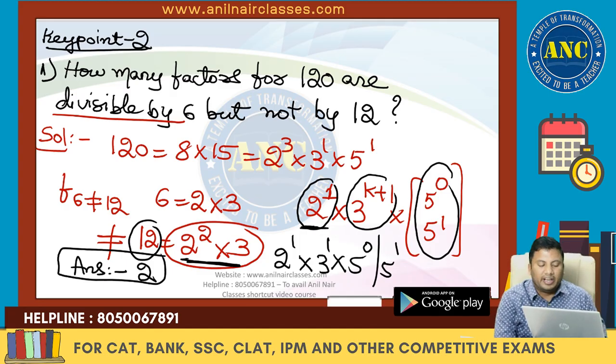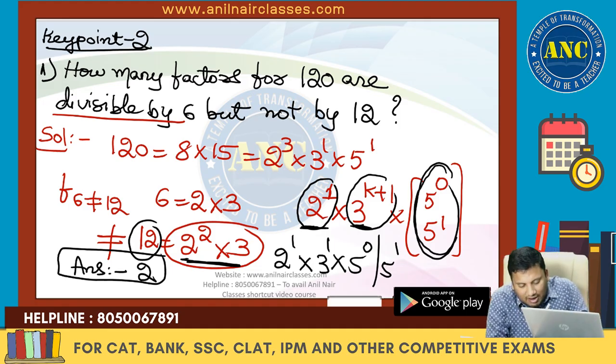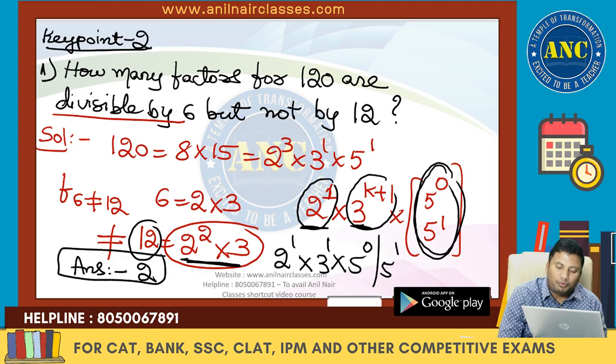It has to be 2 power 1. It is divisible by 6. For it to be divisible by 6, the minimum power of 3 should be 3 power 1. So it is of the form 3 power k plus 1. There is no restriction on 5. So it is 5 power 0 into 5 power 1.